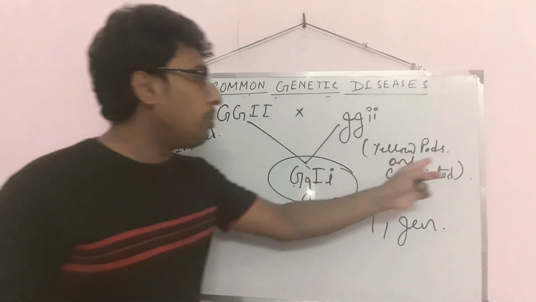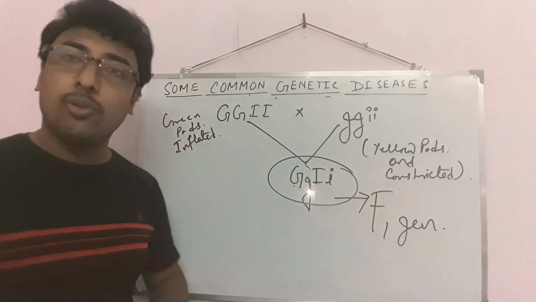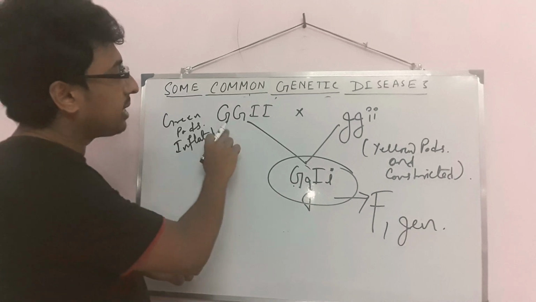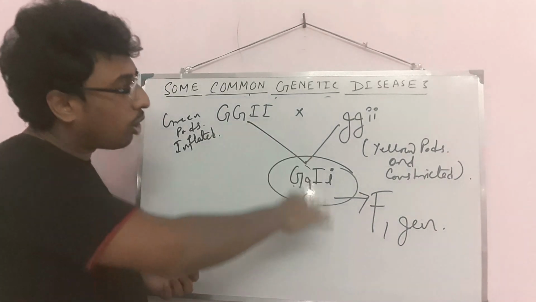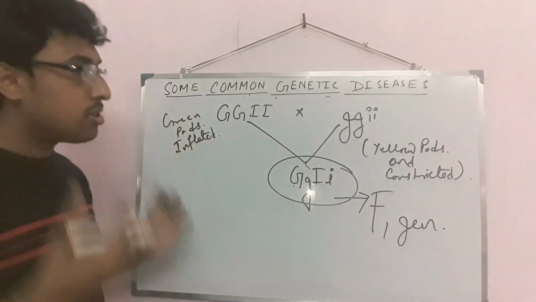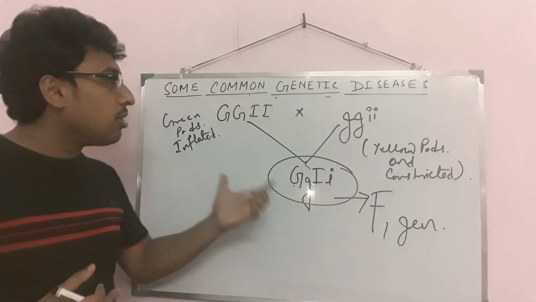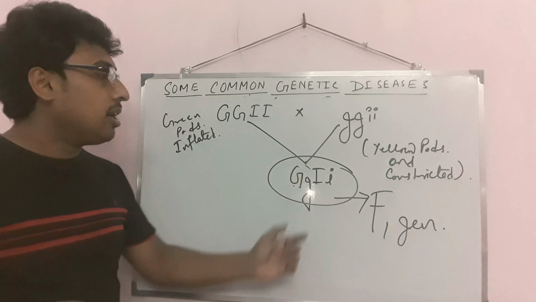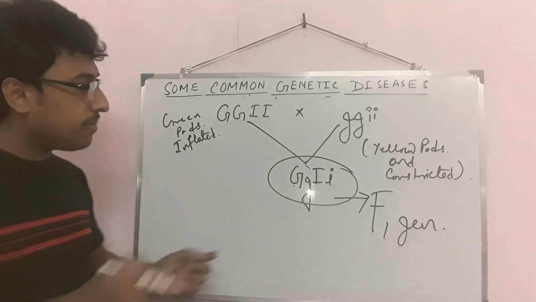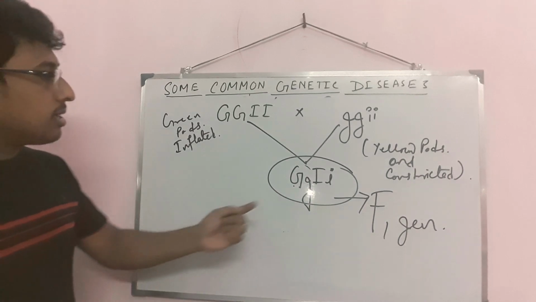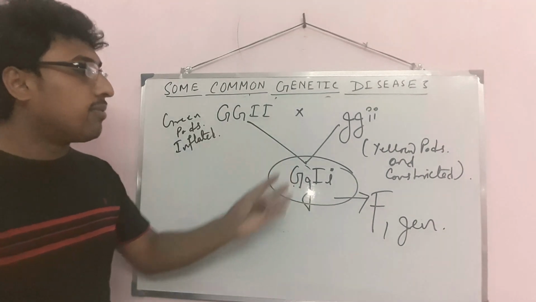Why? Because yellow pods and the constricted character will be suppressed here. It will not occur here. As capital G and capital I are present, they will dominate that character. So from outside, if you see their phenotype, there will be these types of structure. The genotype is capital G, small g, capital I, small I, and the phenotype is green inflated.